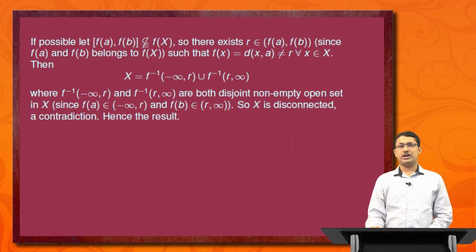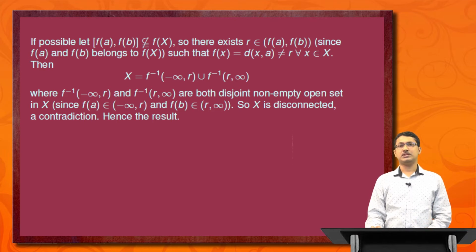Both of them are open. Why is it open? Since f(a) belongs to (minus infinity, r) and f(b) belongs to (r, infinity), both of them are non-empty, and we know that both of them are open. Why are they open? Because f is a continuous mapping and (minus infinity, r) is an open set in R. So the inverse image of the open set under the continuous mapping is open.